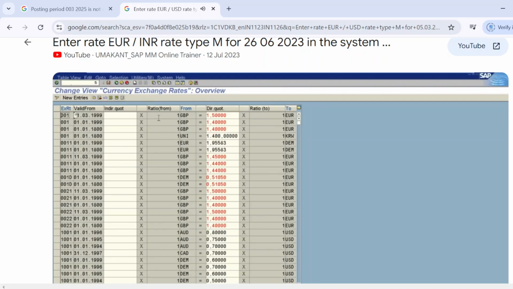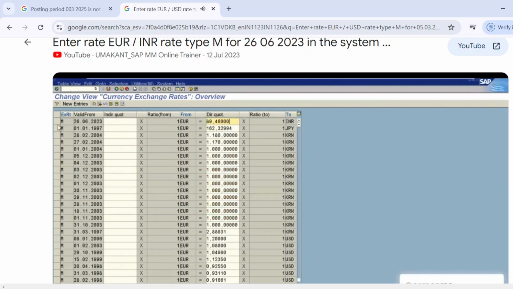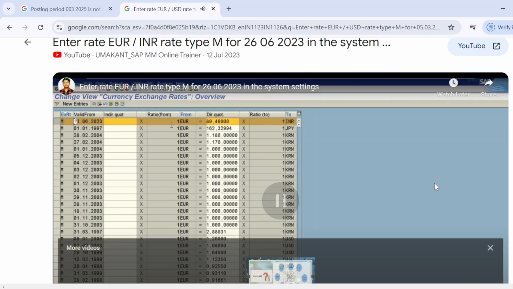You can enter ratio from, you enter 1, and from currency Euro to direct quotation, to currency 1 Euro. This line I created: just simply enter your exchange rate M, valid from date, indirect quotation is not required. This is one-on-one conversion.